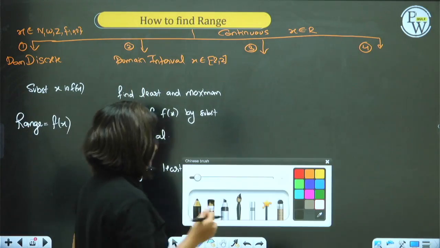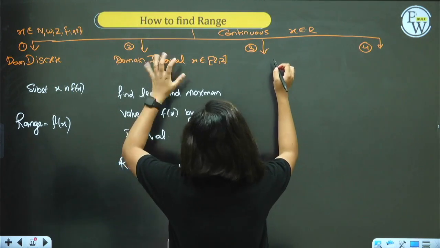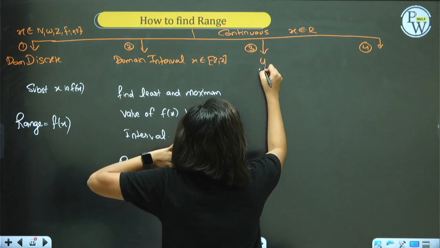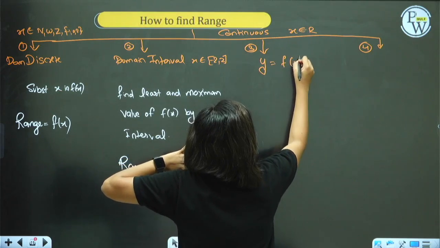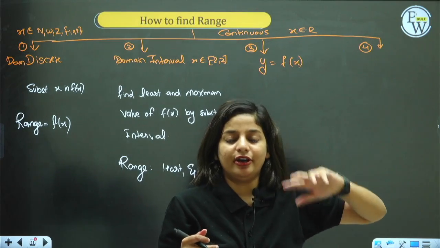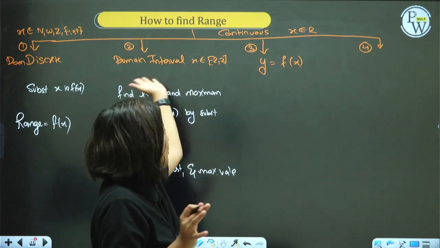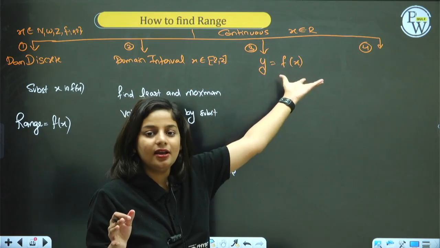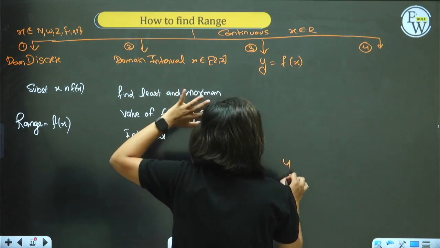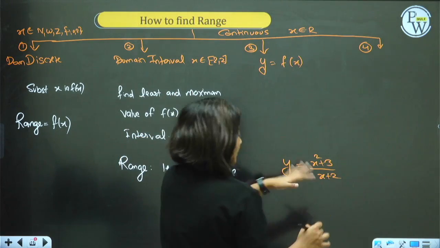That's the second method. The third method is when it's neither discrete nor is an interval given. That means it is of the form y equal to f of x. F of x can be linear by linear, linear by quadratic, quadratic by quadratic, anything. You are unable to understand what to do out of the first and second. It's just a random question like f of x is equal to (x square plus 3) upon (x plus 2).